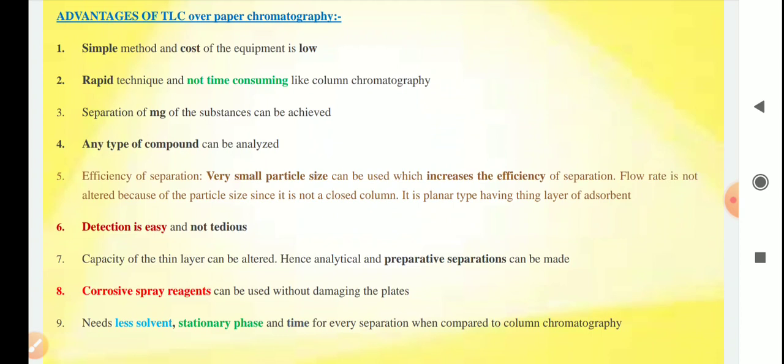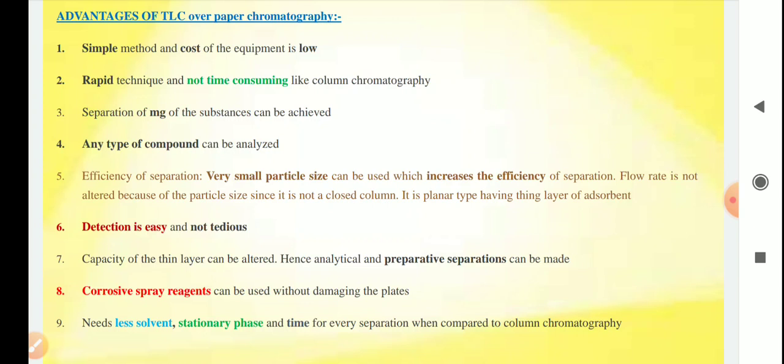It is not so important, students, because in your syllabus it is not required in detail. You only have to go through the technique and the principle of TLC, but still you have to know something about this. In thin layer chromatography, it is a very simple and cost effective method, and less time is required, so it is not time consuming.